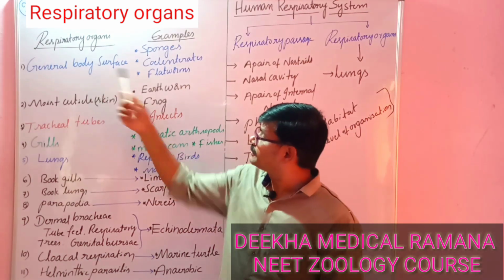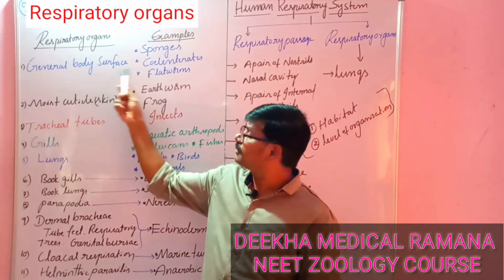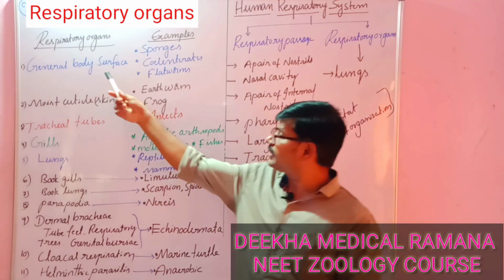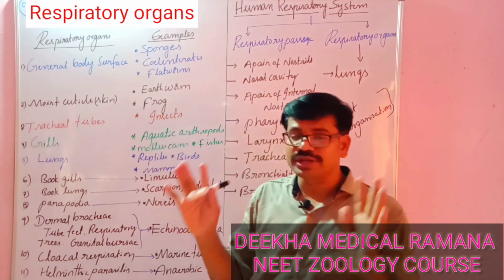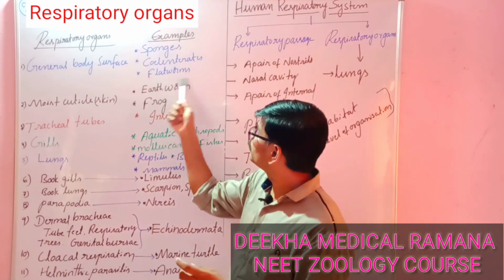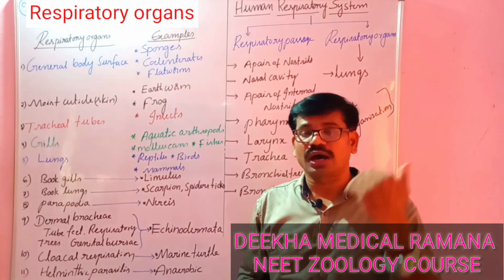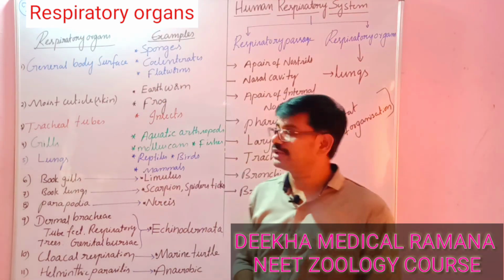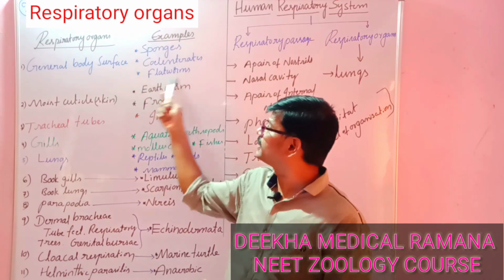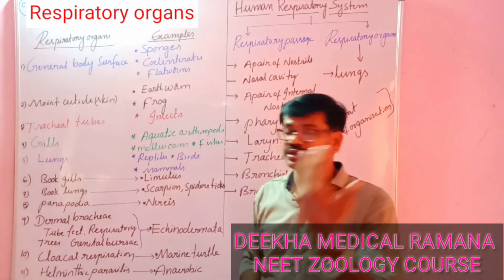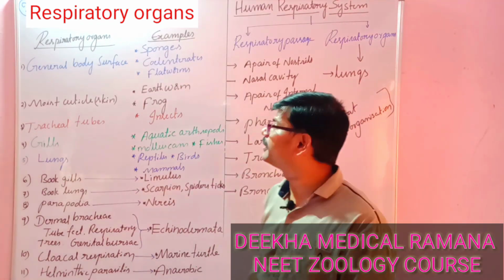Take one of the respiratory organs, that is the general body surface. Here, general body surface means they do not have any type of respiratory organs. These are mostly present in primitive or first animals, the invertebrates of the animal kingdom.